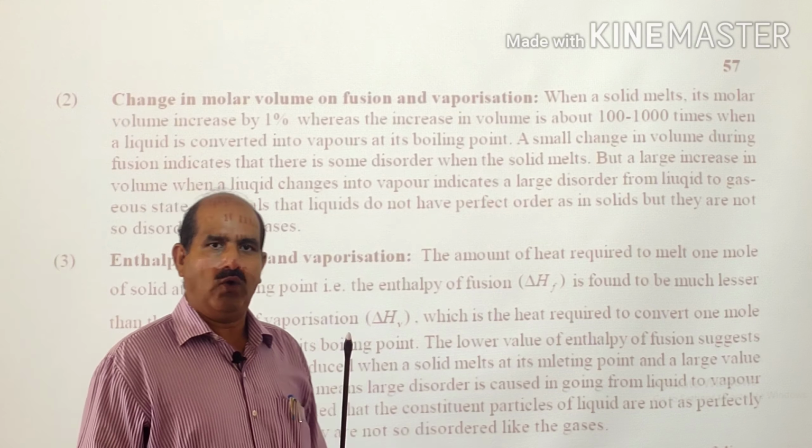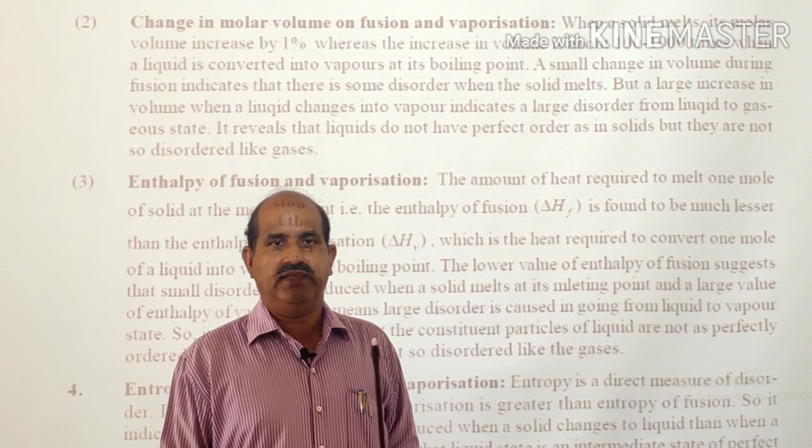Similarly, when the liquid state is reached and we keep on heating the liquid, the temperature will keep on increasing, and ultimately when the boiling point is reached, again the temperature remains constant. It will remain constant till the whole of the liquid is converted into the vapor phase. The energy required to convert 1 mole of a liquid into its vapor at boiling point is known as enthalpy of vaporization.